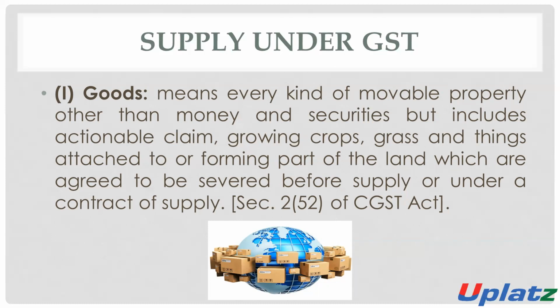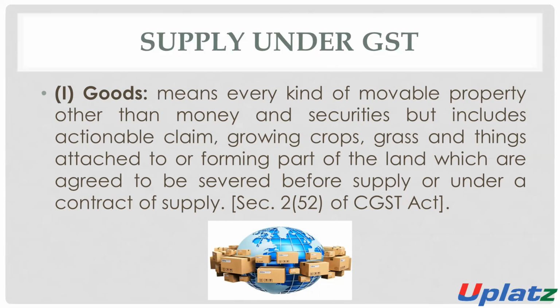Goods means every kind of movable property, but it does not include money and security. Money and security is not goods. But actionable claims, just like gambling, betting, lottery, these all are actionable claims. These are considered as goods. Growing crops will also be considered as goods.